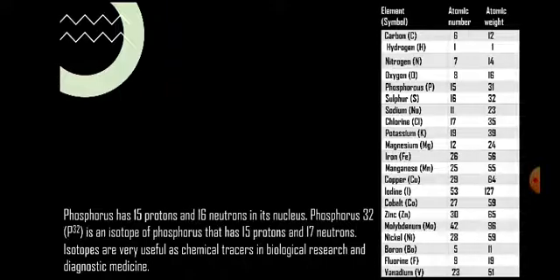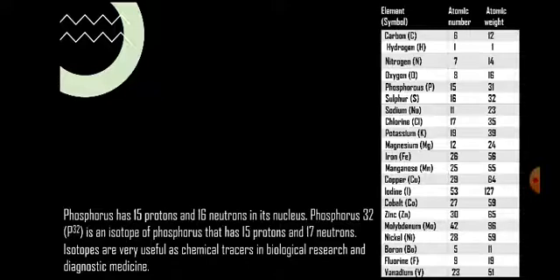So that becomes P31. However, an isotope of this phosphorus is P32. So P32 means it is an isotope of phosphorus that has 15 protons and 17 neutrons.